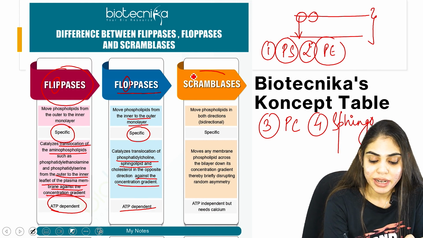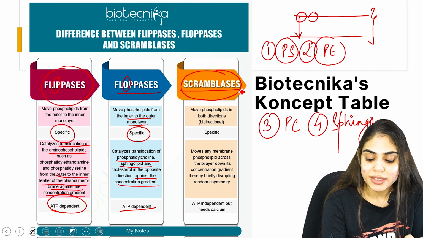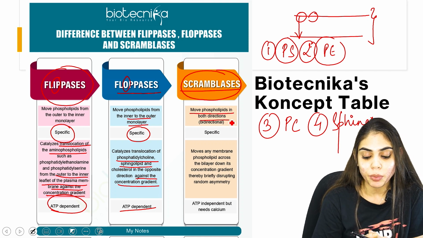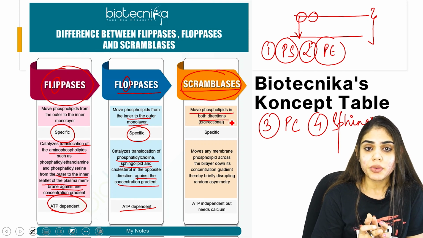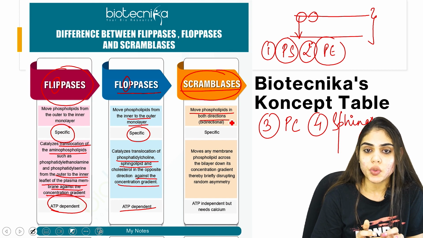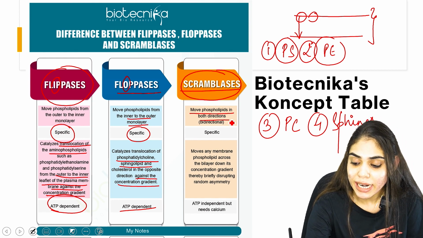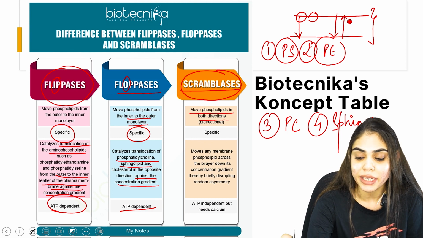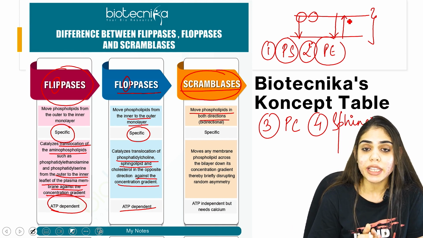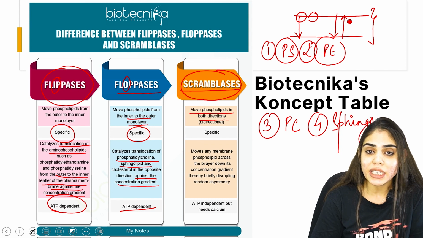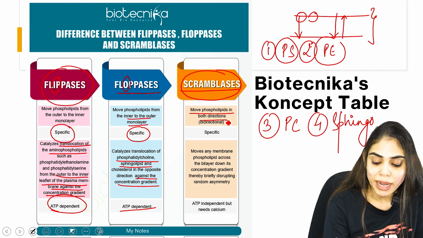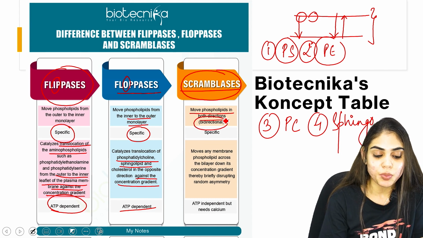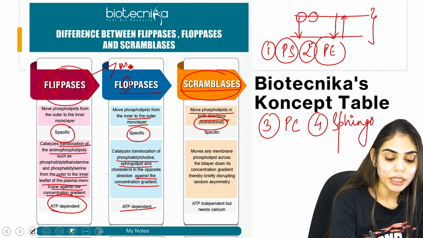Then what about scramblases? They are a group of enzymes that move phospholipid in both directions. So this scramblase will move phospholipid in both directions, that is from the outer to the inner leaflet as well as from the inner to the outer leaflet. So they work in both directions. That is why this enzyme is bidirectional in nature, whereas the other two enzymes are unidirectional.